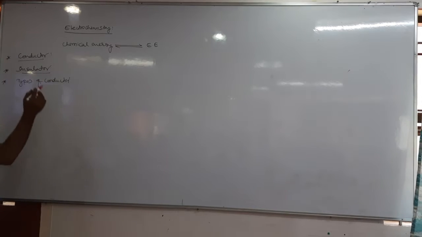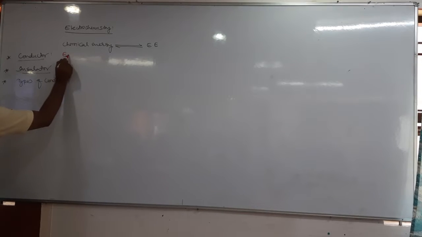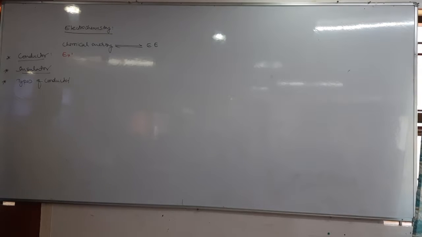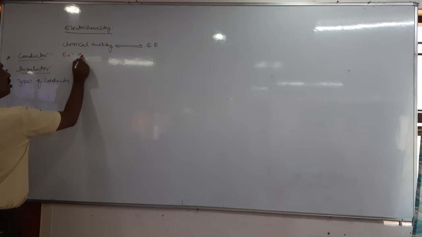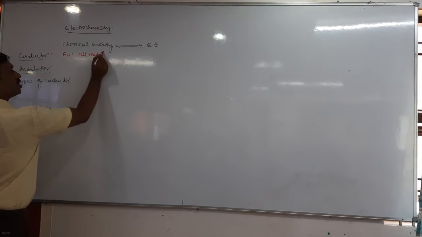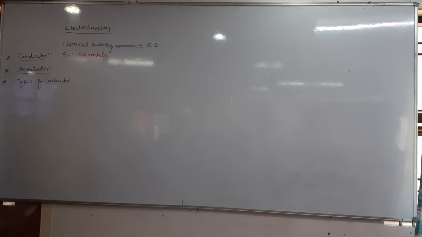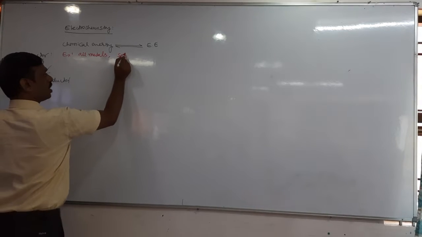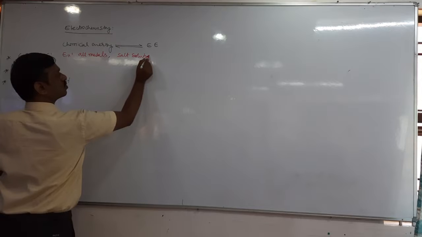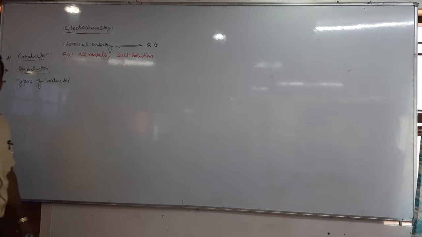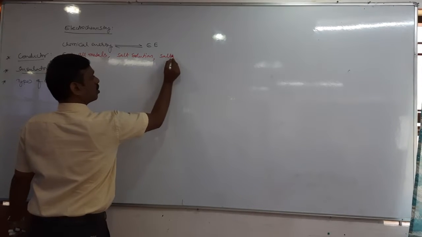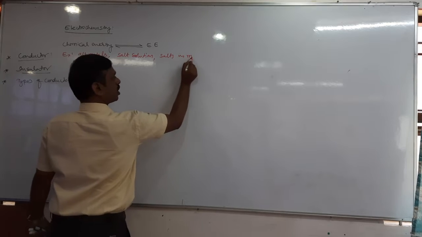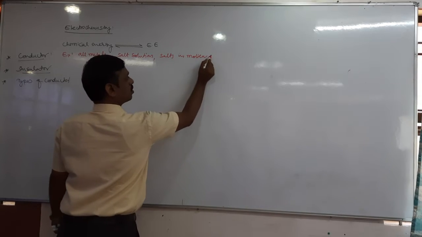Can you tell me an example of a conductor? All metals are good conductors. Next, you can take salt solutions like NaCl solution, KCl, MgCl2 solutions, and salts in molten or fused state.